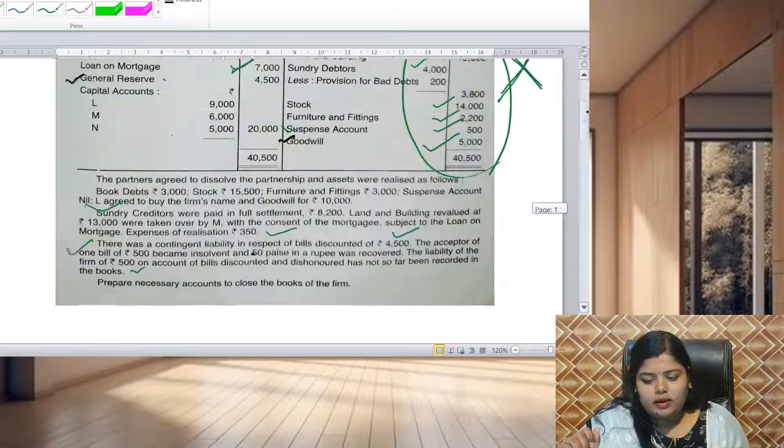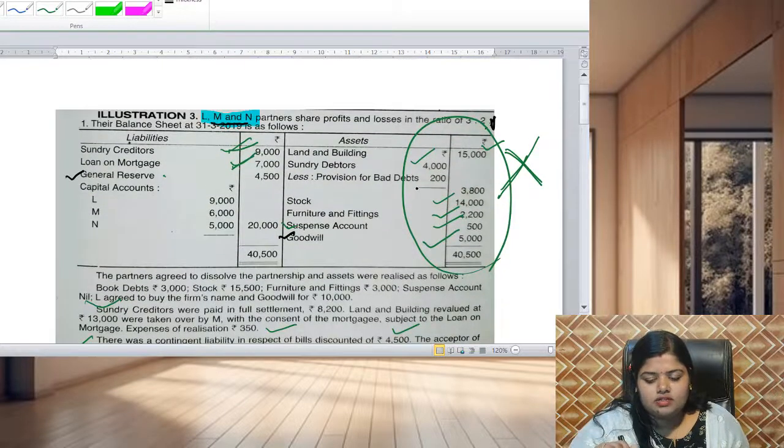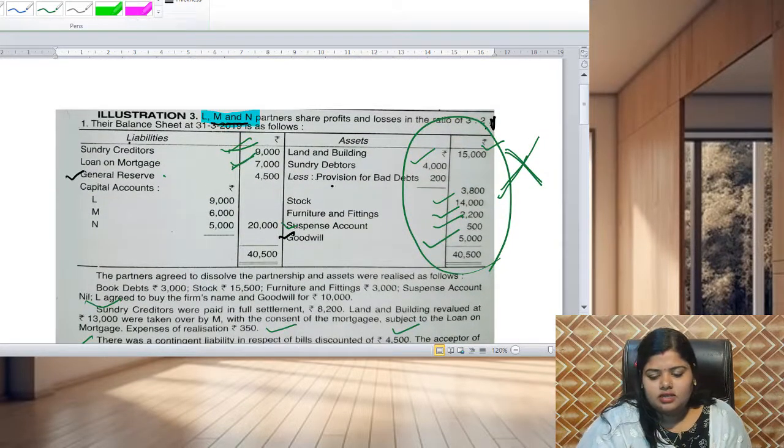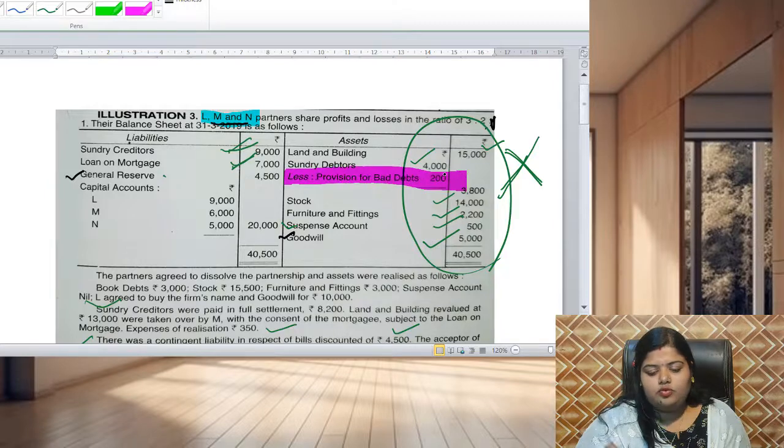Now in the balance sheet we can see there is a provision for bad debts of 200. It was subtracted from the debtor. You should remember that whenever an amount is subtracted from a particular item, it will be shown on the same side.